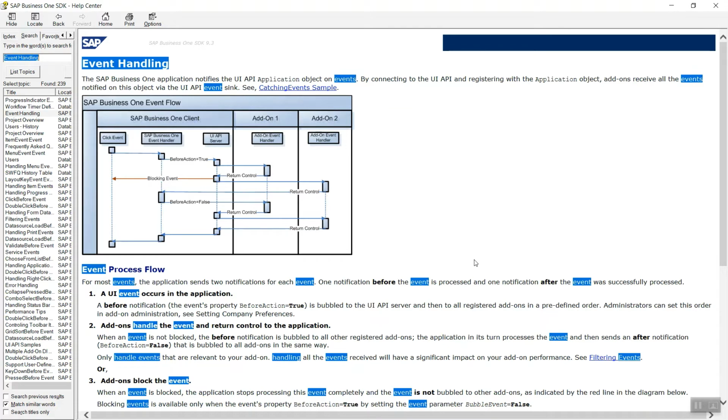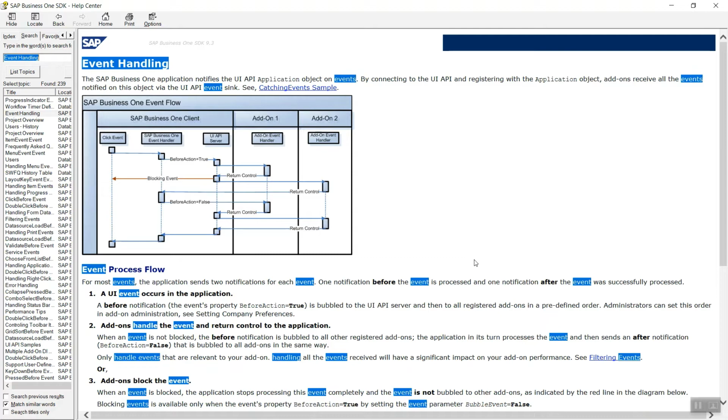Once the UI API server receives this notification, it checks if there is any other add-on, and then transfers the same notification to the second add-on. The second add-on will do its action and return control back to the SAP Business One event handler.